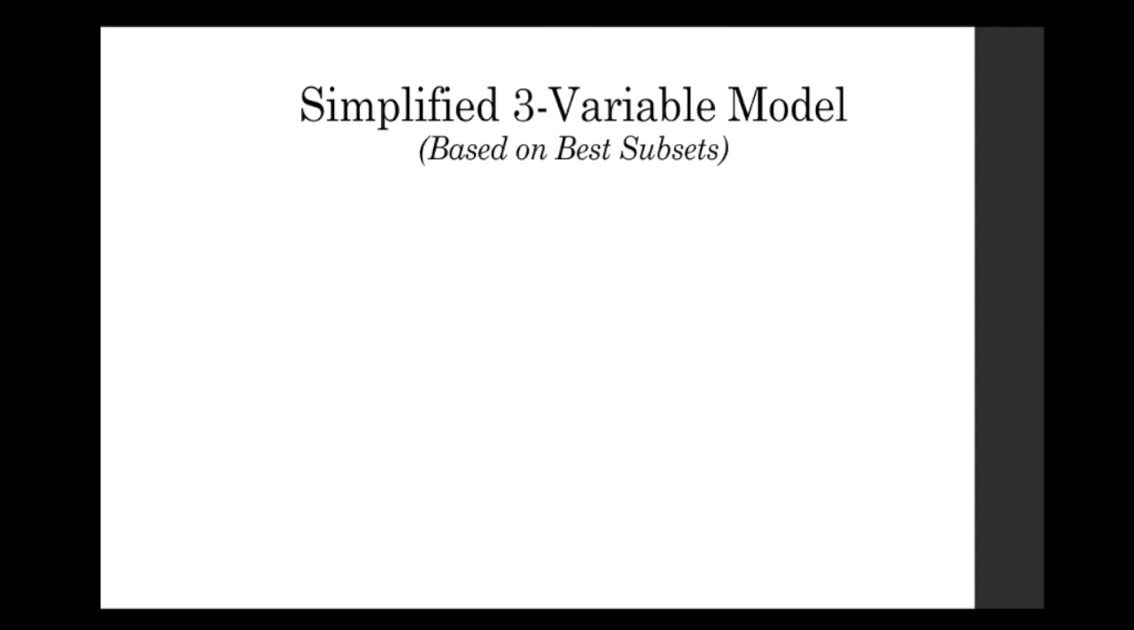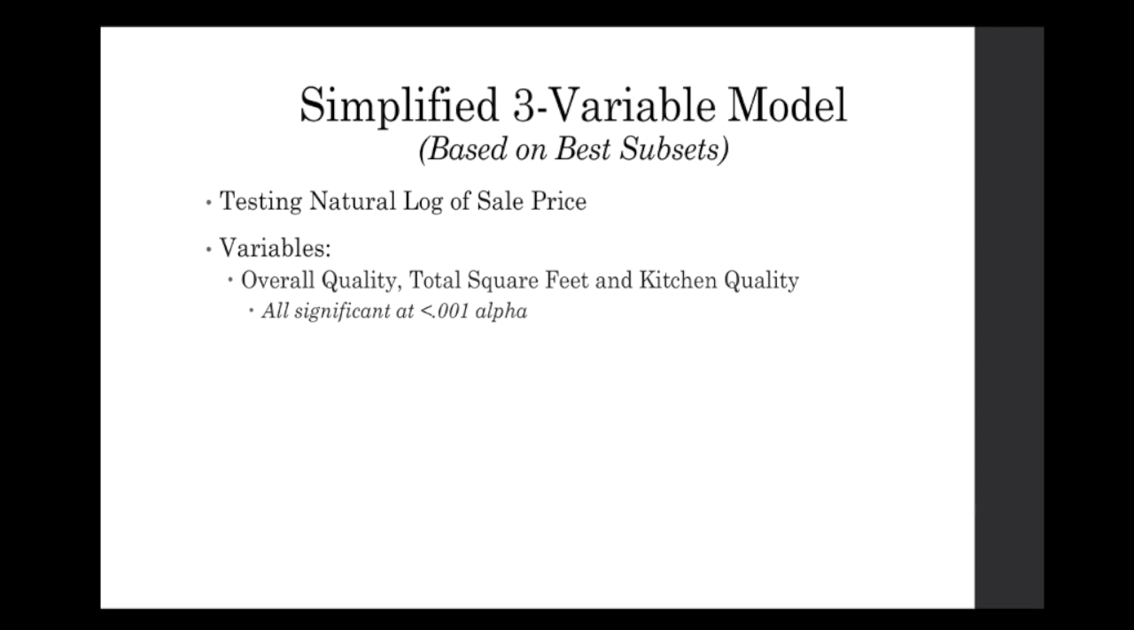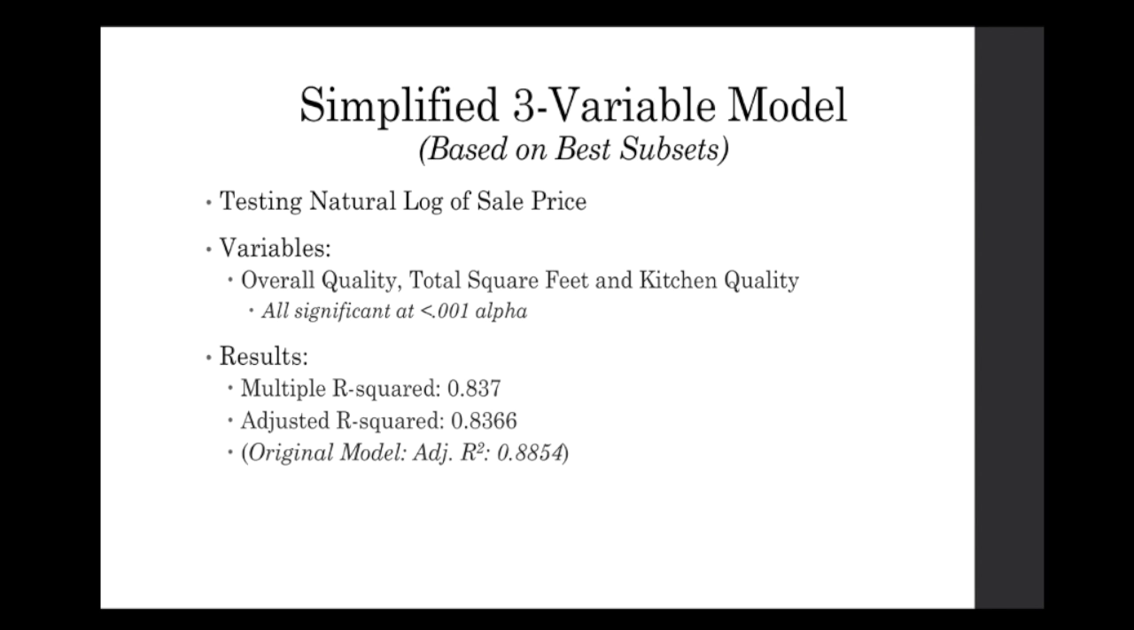So using the natural log of sales price as the response variable and total square feet, kitchen quality, and overall quality as the 3 variables, we had a multiple R-squared of 0.837 and an adjusted R-squared of 0.8366, which when you compare it to our original model with all of the quantitative variables, we only see a slight drop off, which is very good for it only having 3 variables.